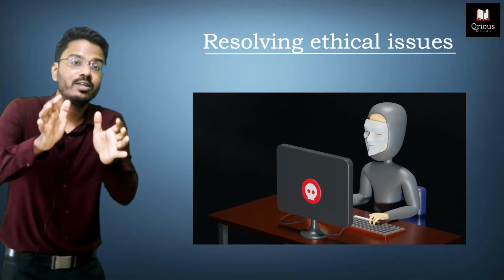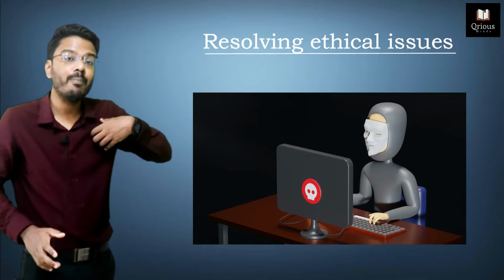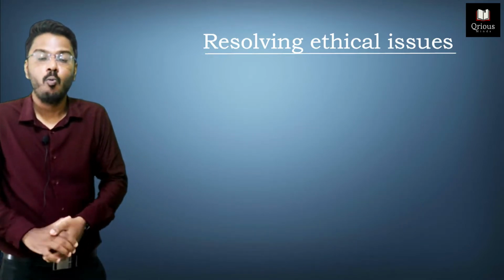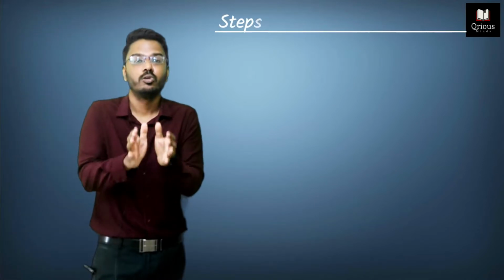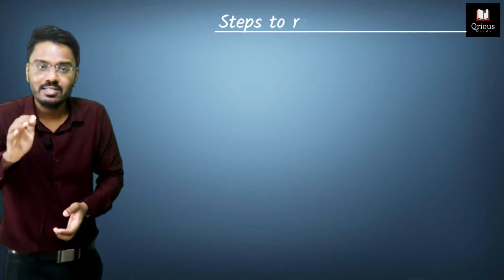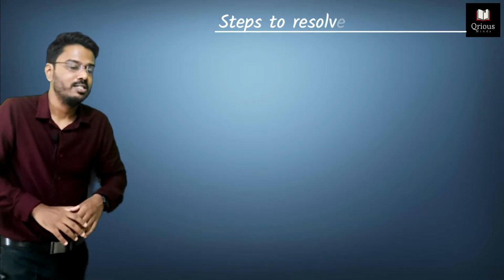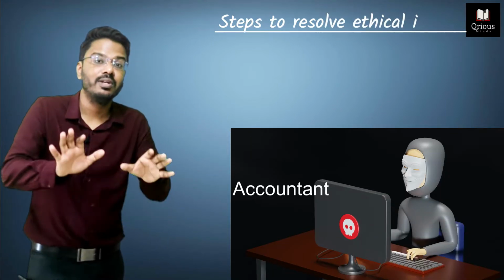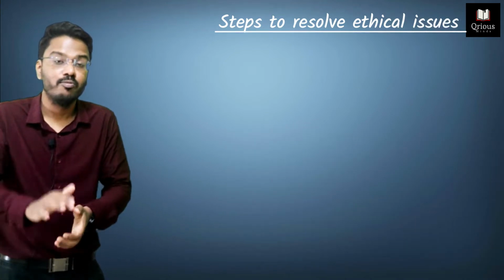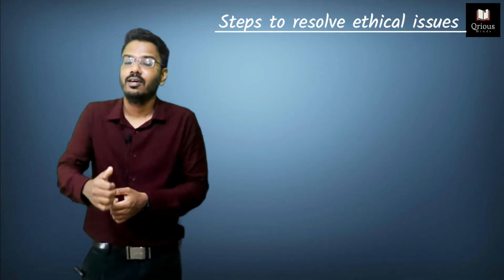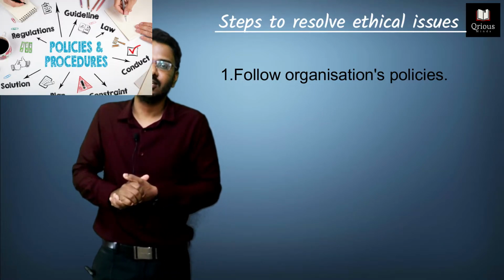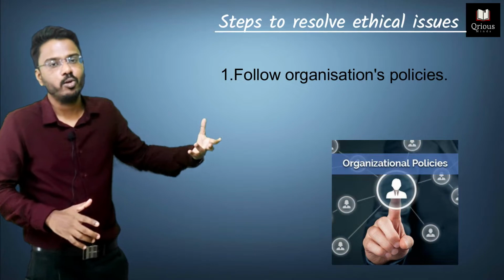Now, if you are working in an organization and you happen to see an ethical fraud happening in that organization, what steps can you take to resolve that ethical issue? Let's say you see the accountant in that organization committing an ethical fraud. The first step is to look if there are any policies that exist in the organization to handle these kinds of issues.